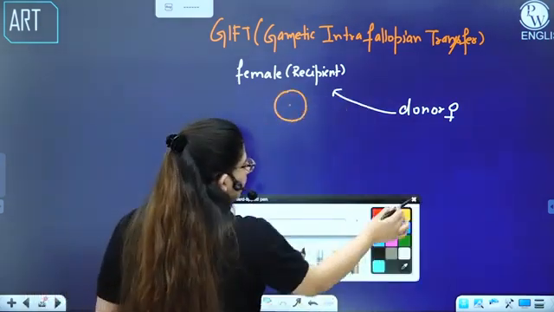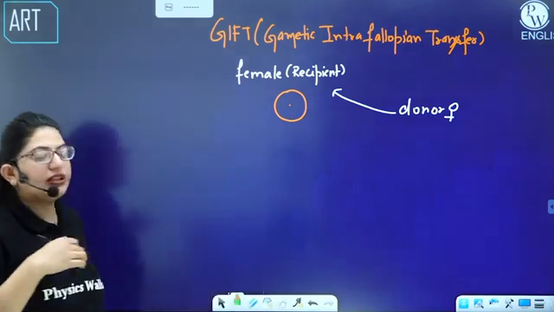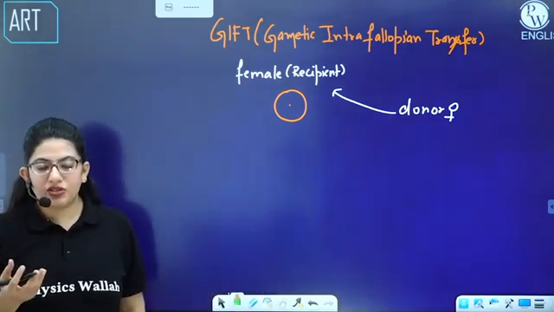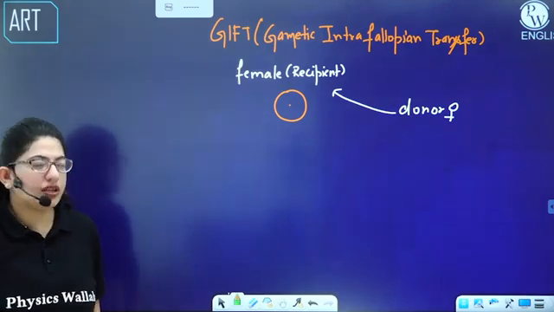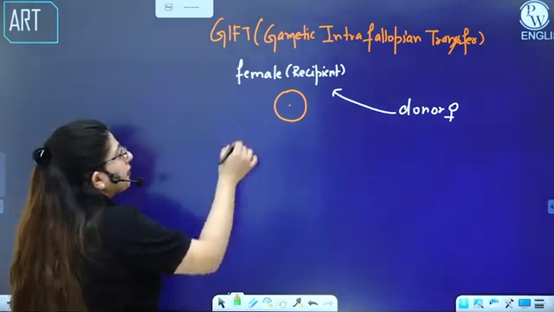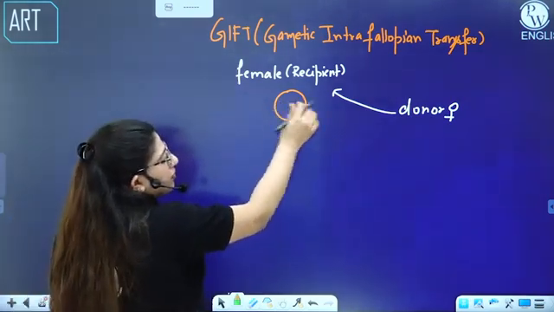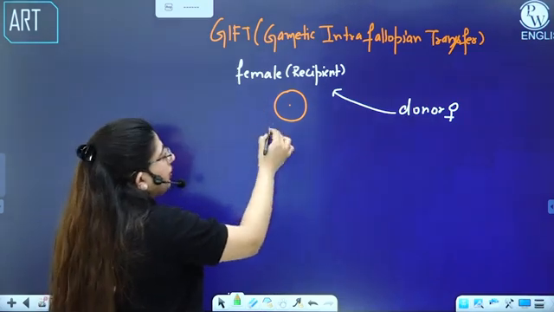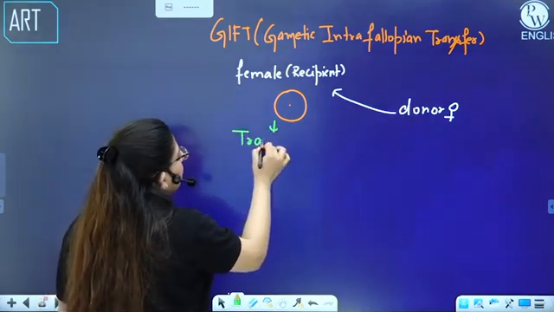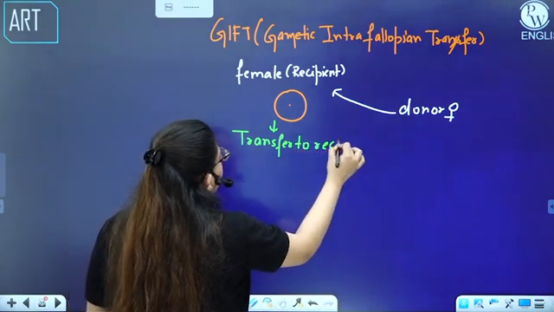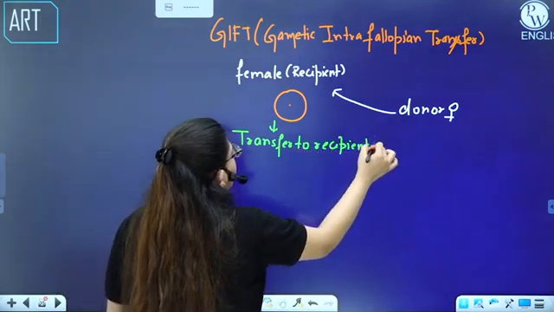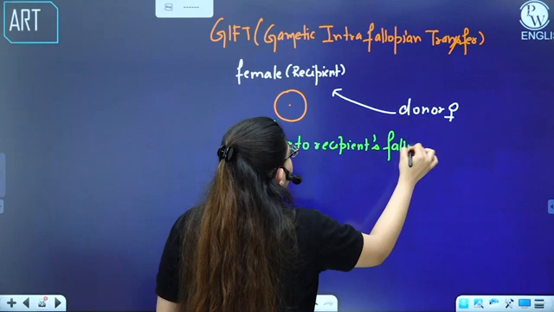Either you can use artificial insemination, or you can use normal fertilization techniques like sexual intercourse, and then the ova which the donor has given will be transferred to the recipient. And where? The fallopian tube.